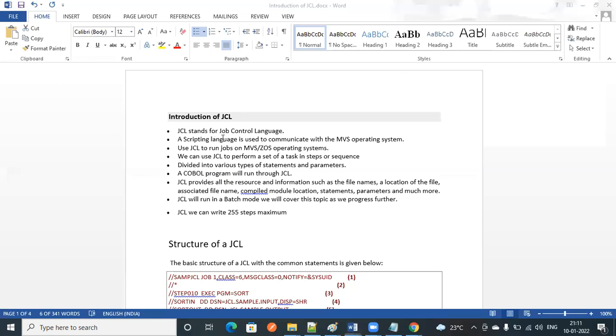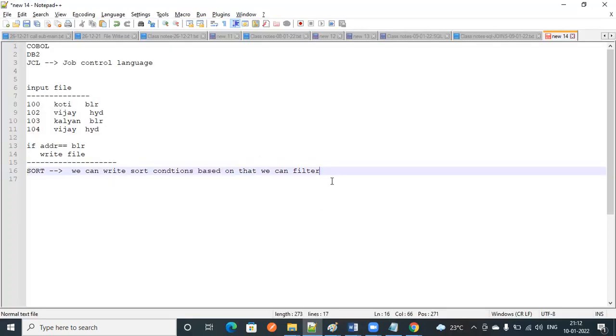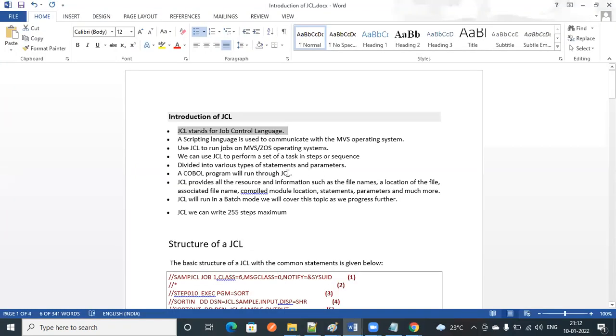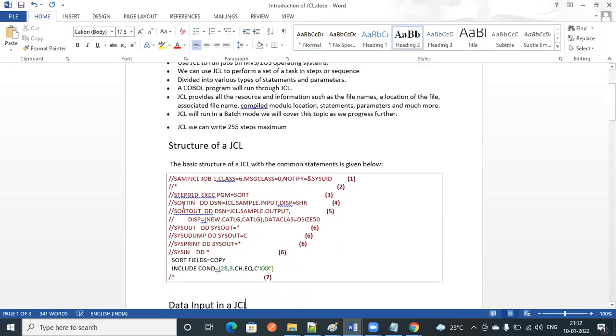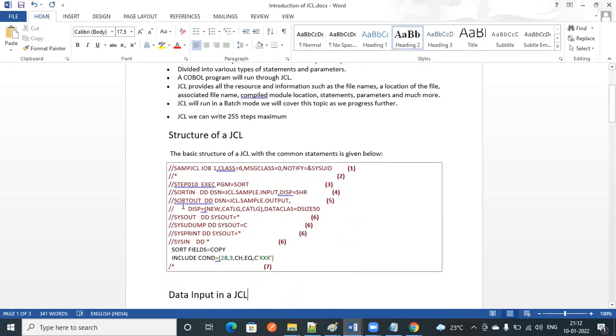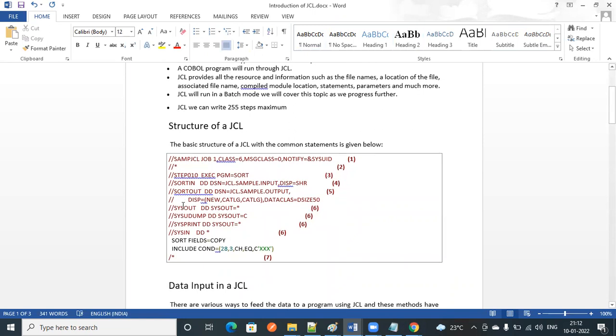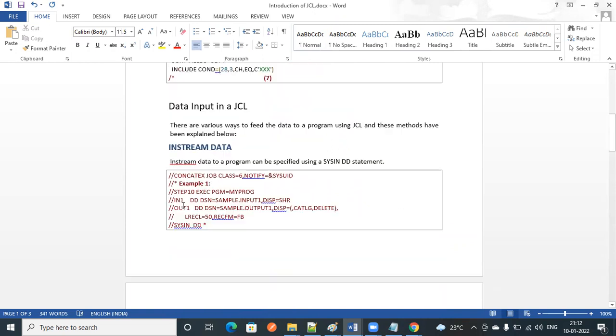The first thing is, if you want to execute a COBOL program, JCL is mandatory and it will work like a scripting language. If you want to do some sort operations, we are going to use JCL. And here we can write a maximum of 255 steps. I'll tell you what a step is and how to write the steps. The benefit is, if you learn one JCL, that is fair enough, because we are going to use the same structure in most cases. I'll show you the structure of the JCL.